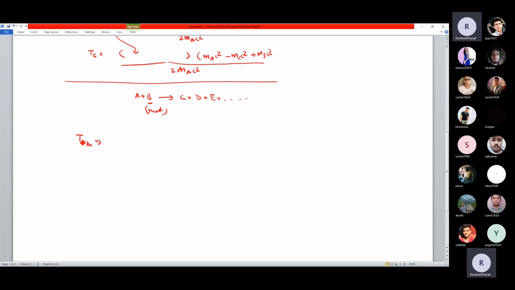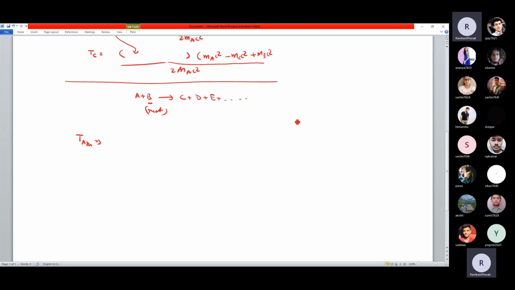But for exothermic reactions we had no such rule; we don't have any threshold. To have this reaction happen, we need a certain threshold value. We can easily calculate it depending upon the outcome of your reaction.